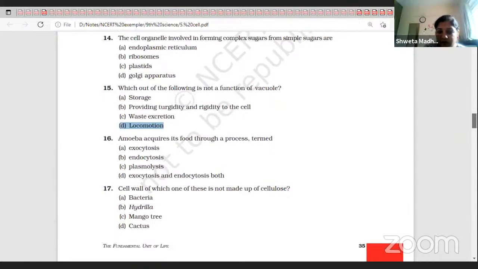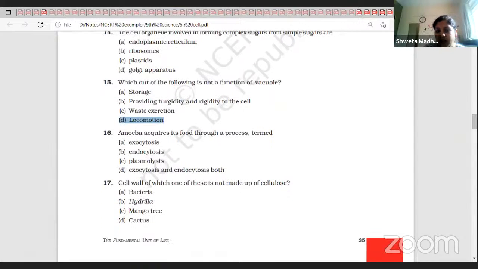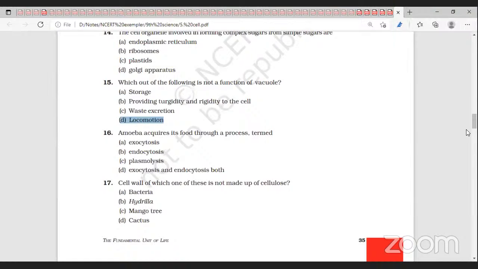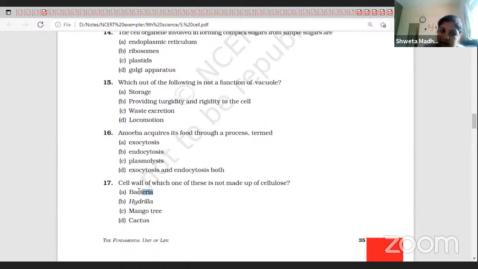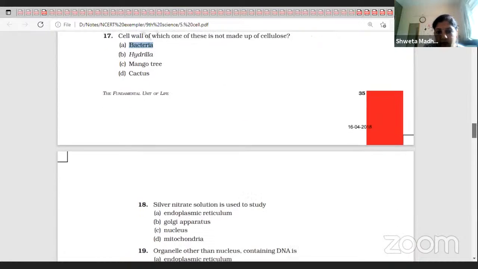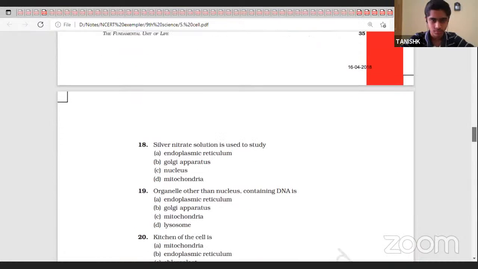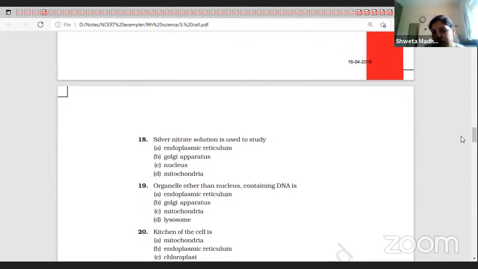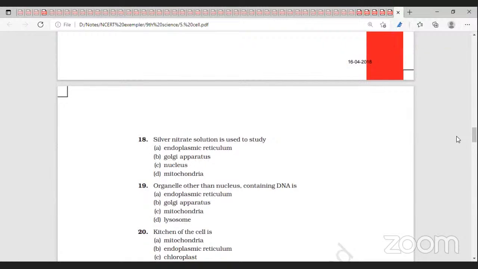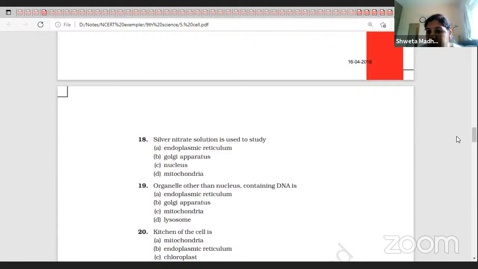Cell wall of which one of these is not made up of cellulose? Bacteria. It is made up of protein. Silver nitrate solution is used to study Golgi apparatus.